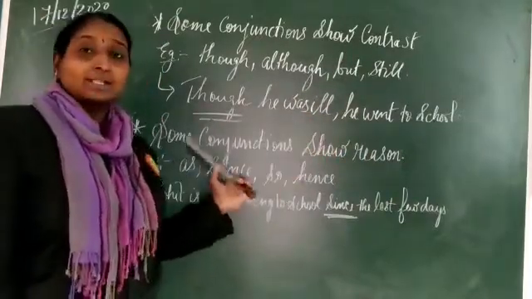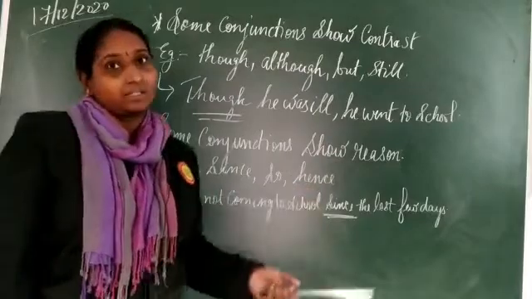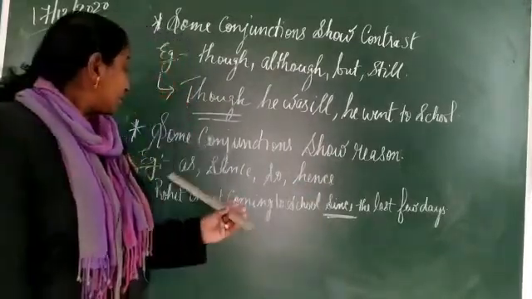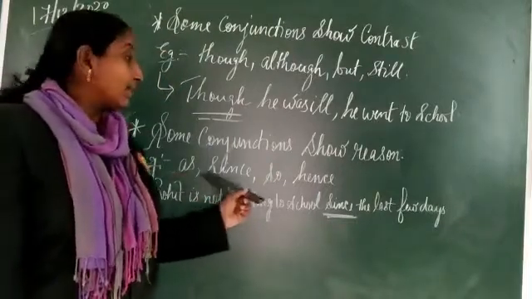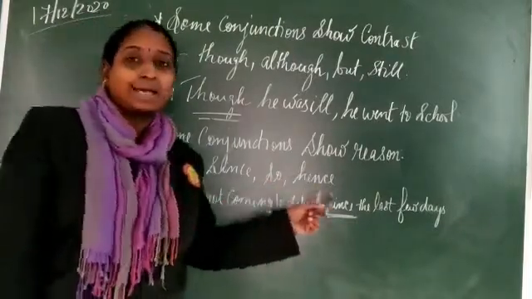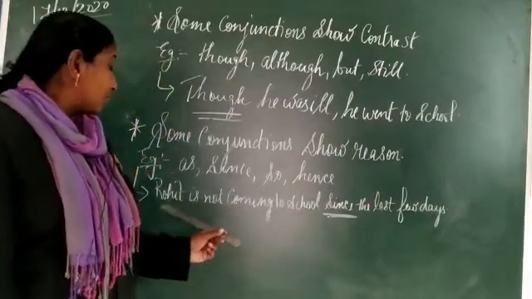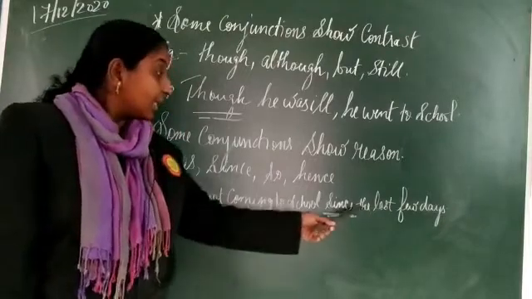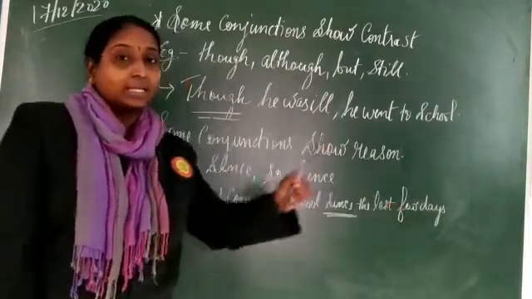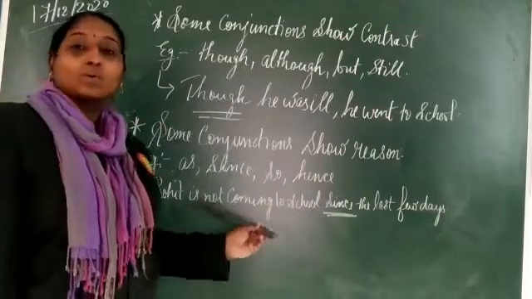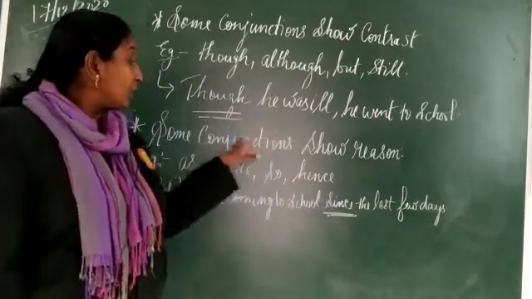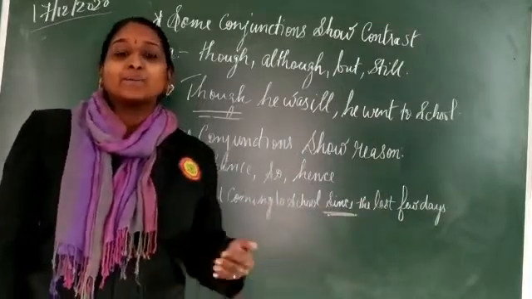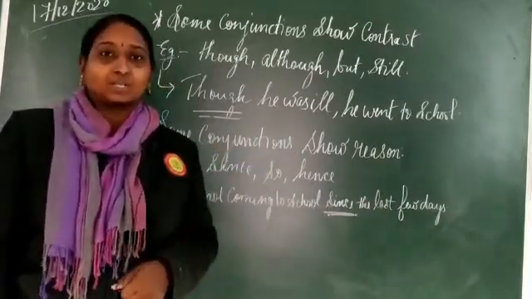Now the second one is, conjunctions show reasons. See, some of the conjunctions also show the reasons. Some common conjunctions are as, since, so, hence. So one example is, Rohit is not coming to school since the last few days. Since the last few days, who is not coming? Rohit is not coming to school. That also shows a conjunction of reason. Now I will go on to the next two conjunctions.